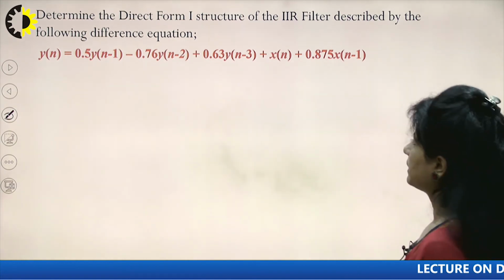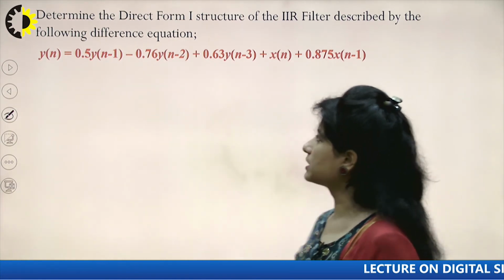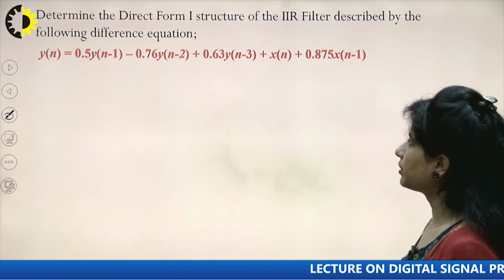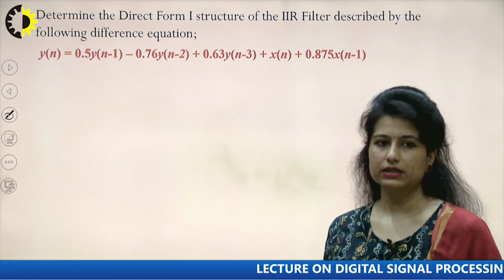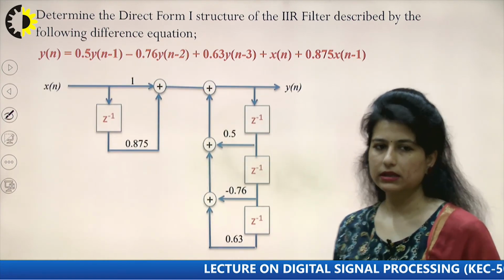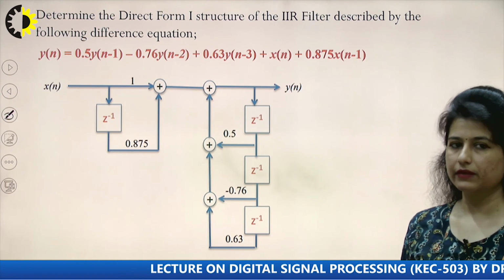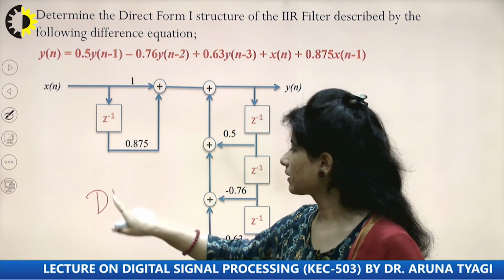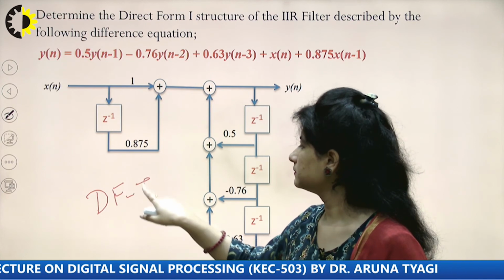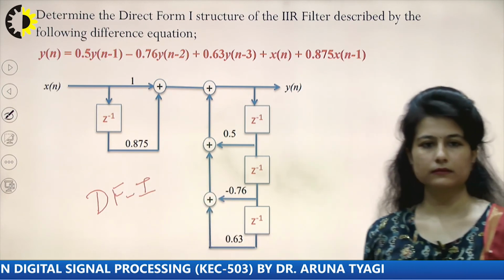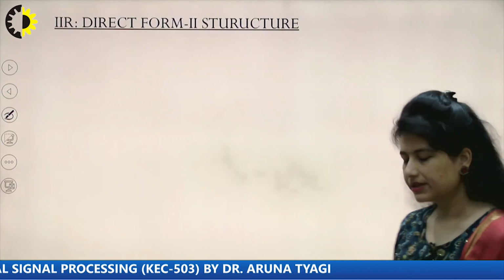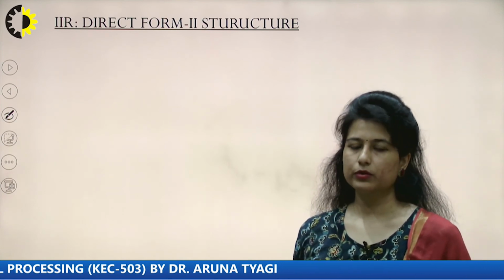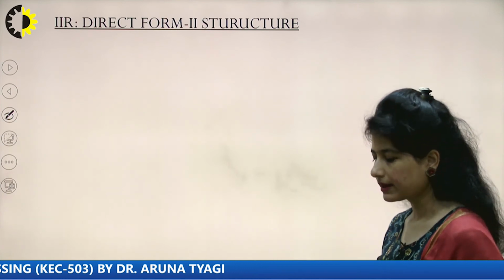So this is one of the simple examples to show you how this particular transfer function can be plotted using direct form 1 structure. So this is the corresponding result when we derive this equation as DF1. Now we will derive DF2 structure, direct form 2 structure, from the direct form 1 structure itself.